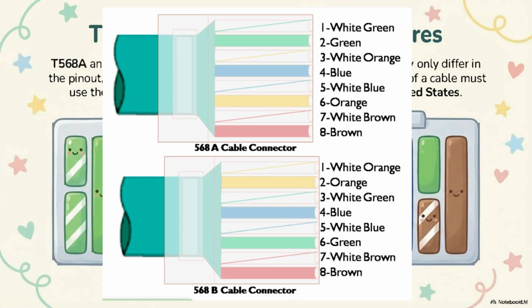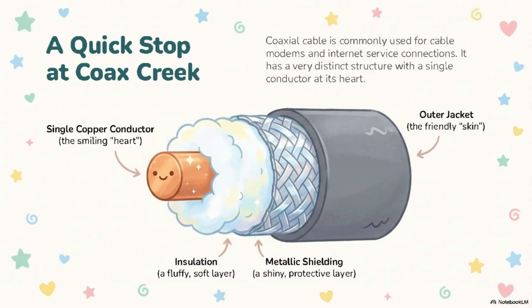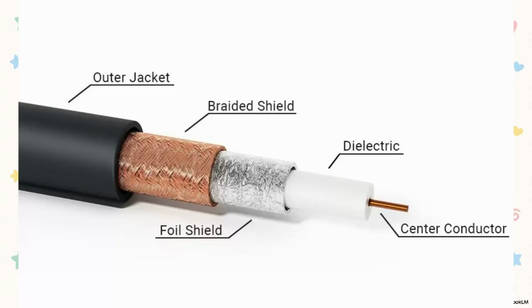Now, let's move to coaxial cable. Coaxial cable has a single copper conductor, insulation, metallic shielding, and an outer jacket. In networking, coaxial cable is commonly used for cable modems and internet service connections.